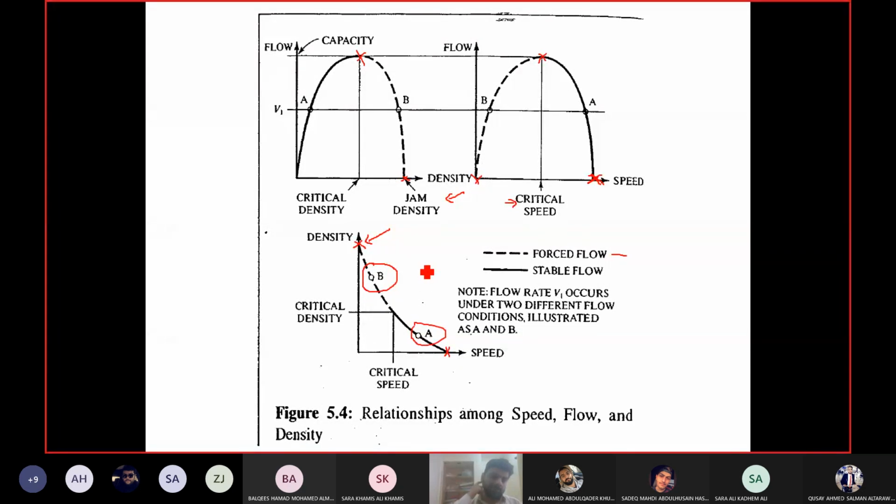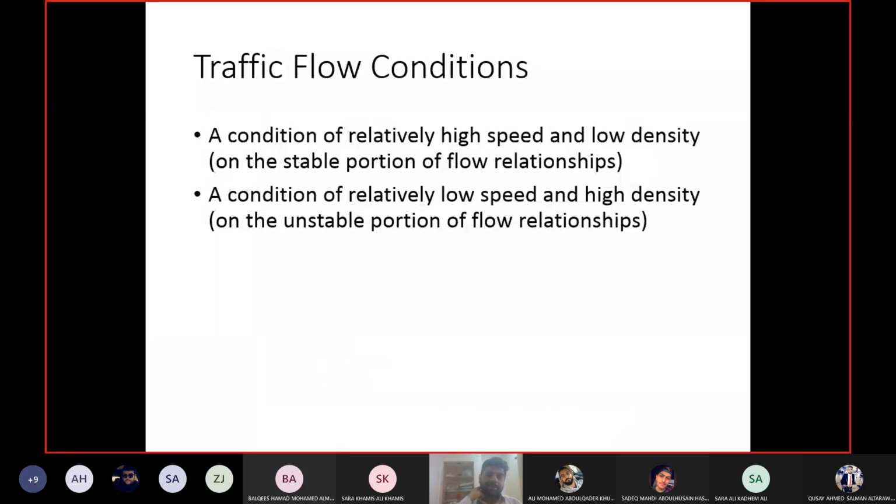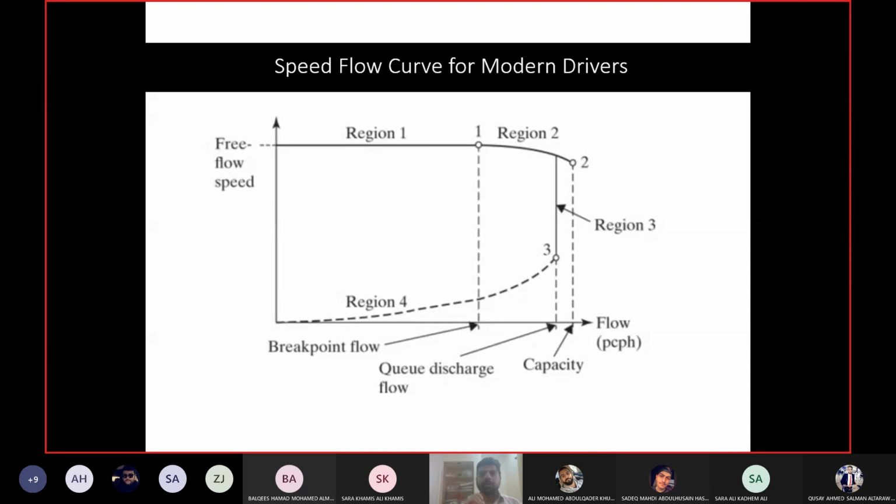Okay, now this is the curve which I showed you between flow and speed. That was a simplistically assumed curve for making the equation. Because we have to make some assumptions and keep the curves and lines simple so that eventually we can end up with some equations. But the real scenario, the actual scenario on the field, is something different from the curves which we have.